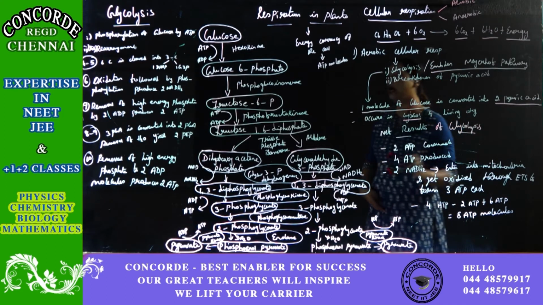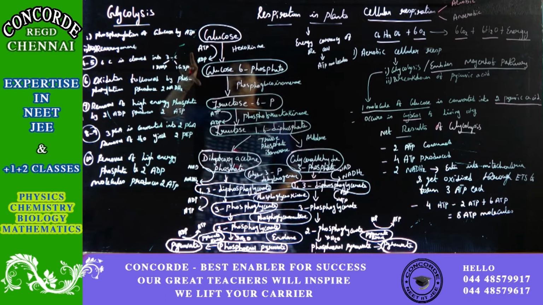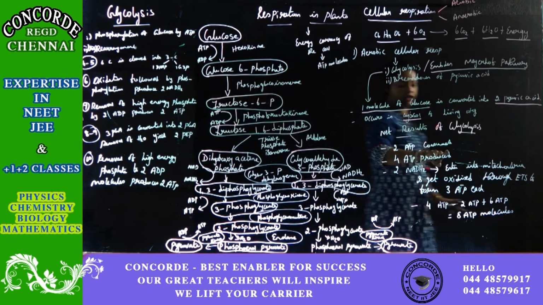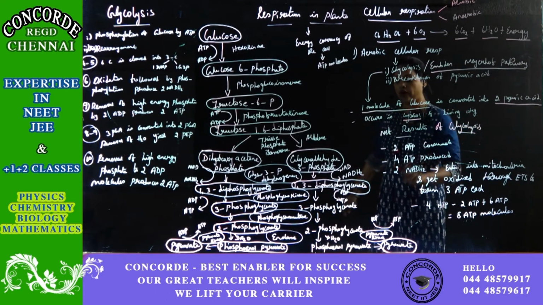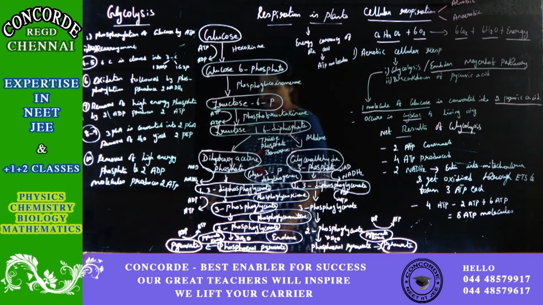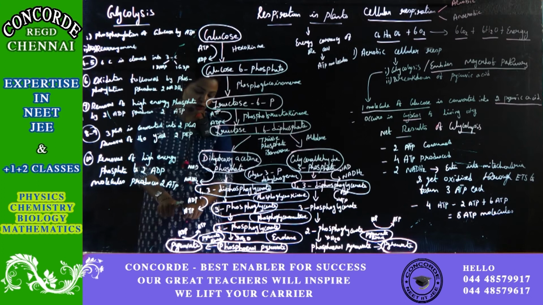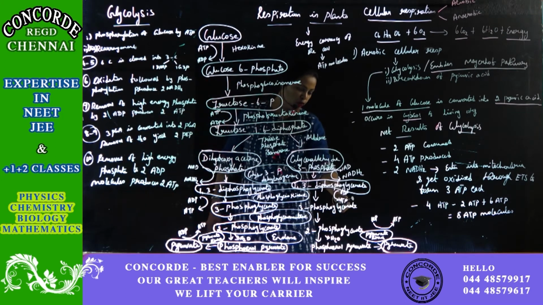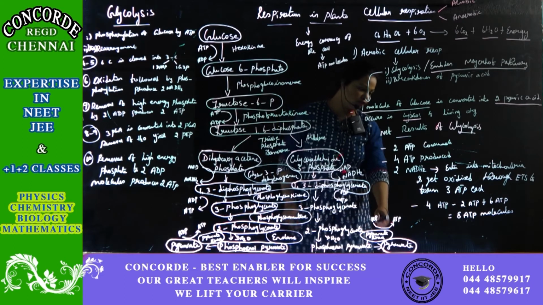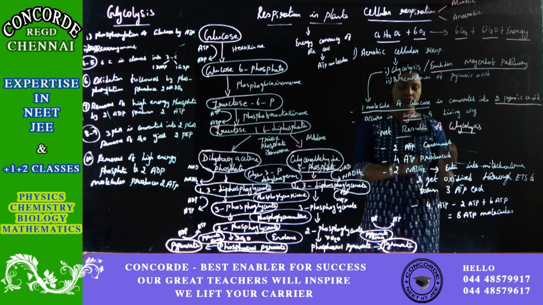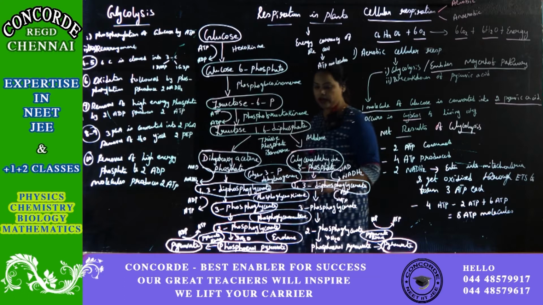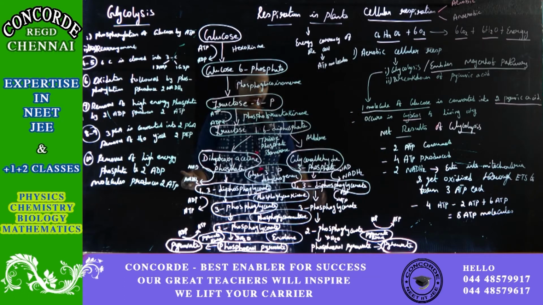So as you know, 2 molecules of ATP are consumed, and 4 ATP molecules will be produced. So here 1 molecule of ATP, 2 molecules of ATP, 3 molecules of ATP, and 4 molecules of ATP. So 4 ATP is produced. Okay. Next is 2 molecules of NADH2.